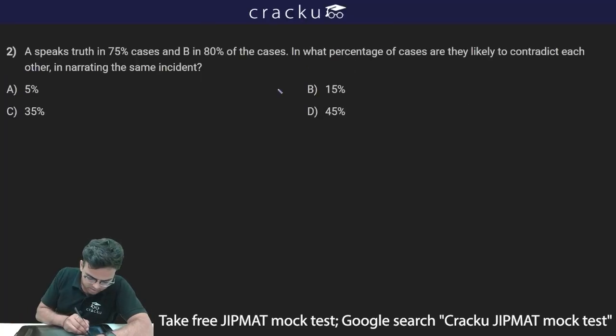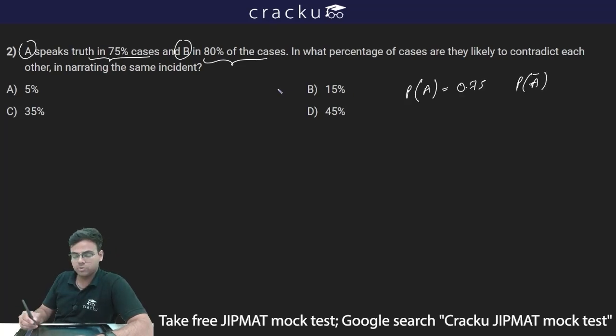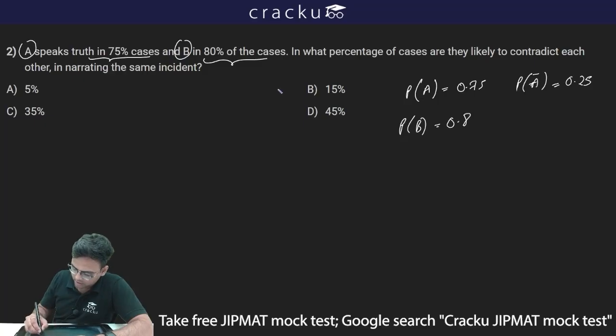A speaks truth in 75% of cases, and B in 80% of the cases. So the probability of A saying the truth is 0.75. Thus the probability of A lying, let's say it is represented by A bar, is 0.25. Then the probability of B speaking the truth is 0.8. So the probability of B lying will be 1 minus 0.8, which is 0.2.